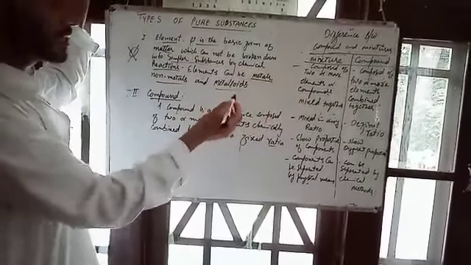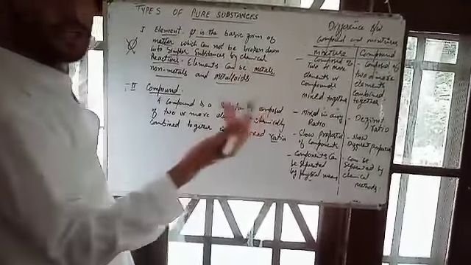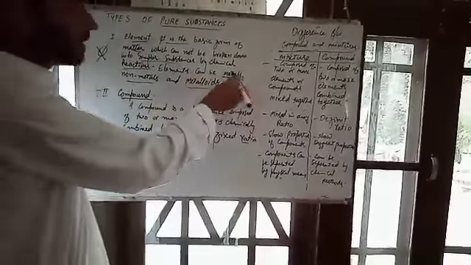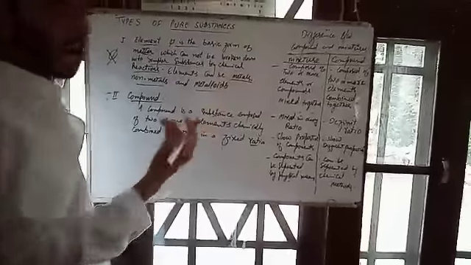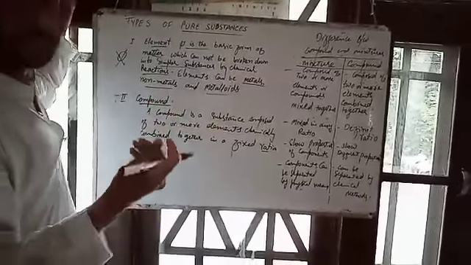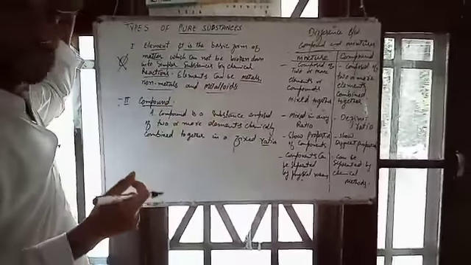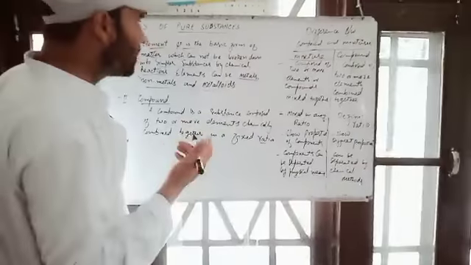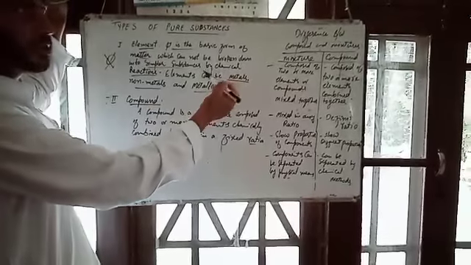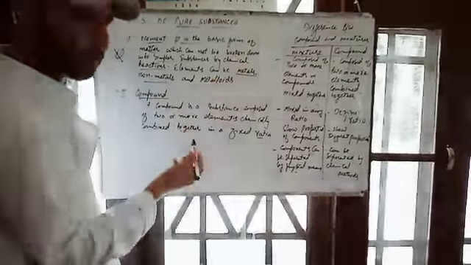For example, metals are malleable. The properties of metals, non-metals, and metalloids, you have studied them. For example, metals are iron, copper, gold. Non-metals are oxygen, nitrogen. Metalloids are silicon and germanium. Metalloids have characters between the metals and non-metals.